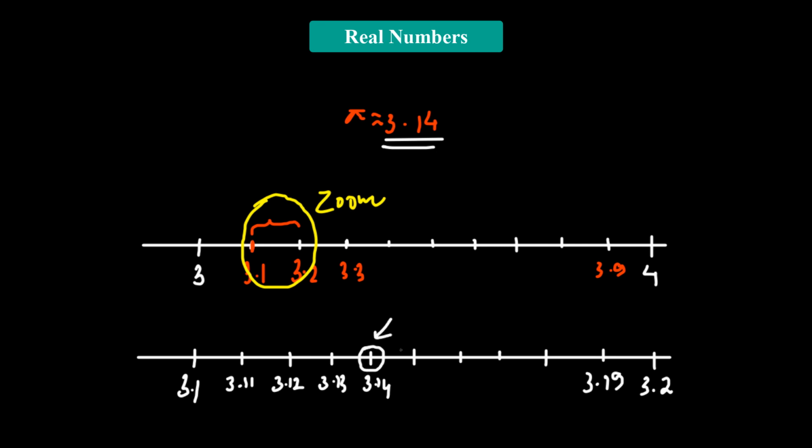However, this is not the exact location of 3.14. This is an approximation, because if we consider the value of pi up to 3 decimal places, that will be 3.141. So we'll again have to zoom in between 3.14 and 3.15.